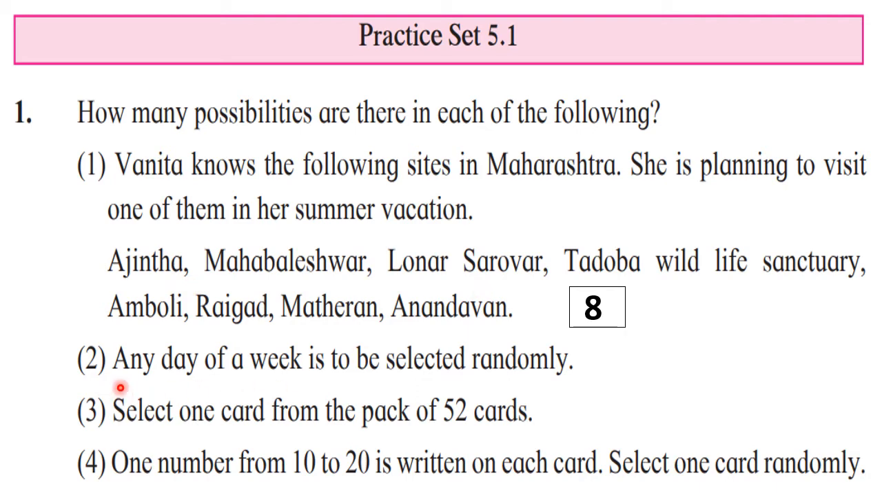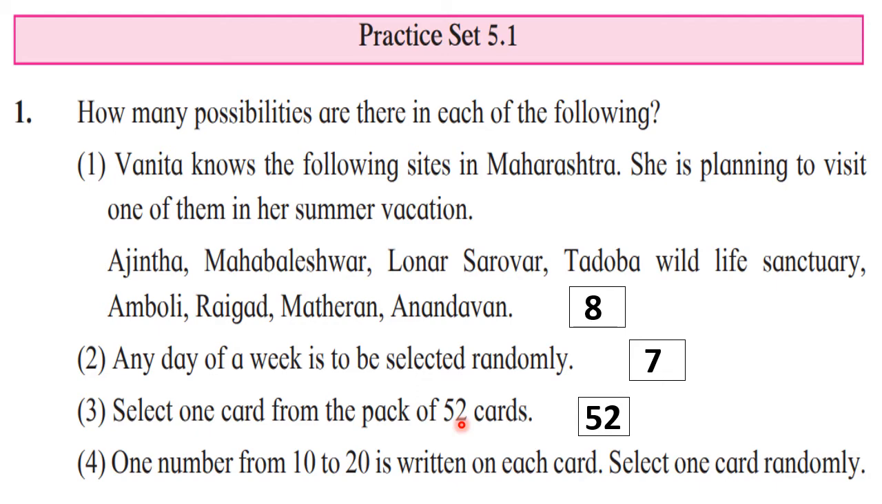Then second, any day of a week is to be selected randomly. How many possibilities are there? How many days are in a week? The answer is 7. If we want to select a day, the possibilities are 7, because a week has 7 days. Next, select one card from a pack of 52 cards. How many possibilities? The answer is present in the question itself. The answer is 52. Since there are 52 cards, we have 52 possibilities.